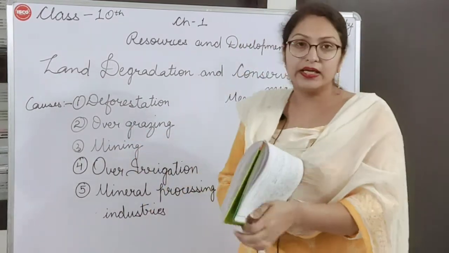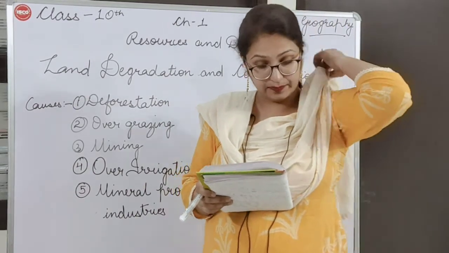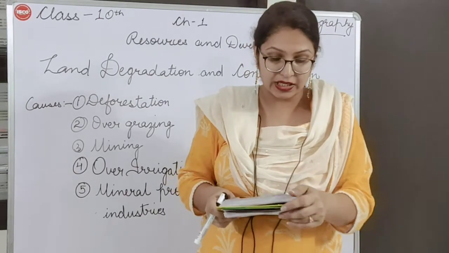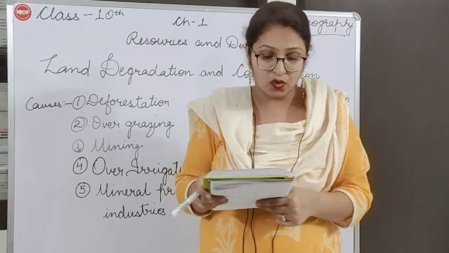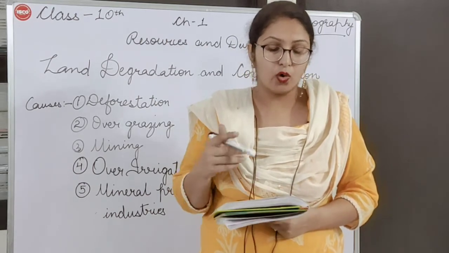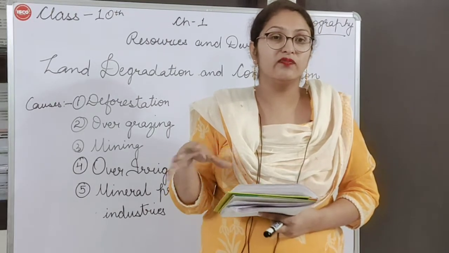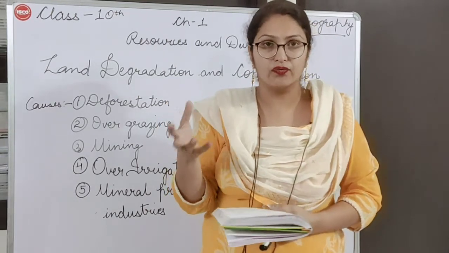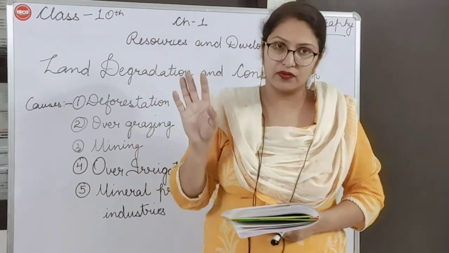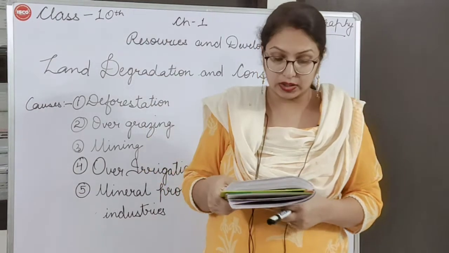Then is over irrigation. For agriculture we need water for watering the crops. Irrigation methods are used, but watering the crops can also degrade the land. How? We leave water openly in the fields. We are having dams, so while we have a good quantity of water, we just throw the pipe and leave the water openly in the fields.